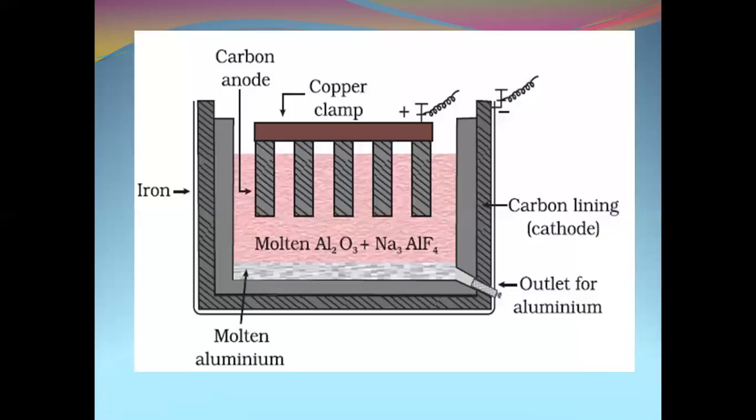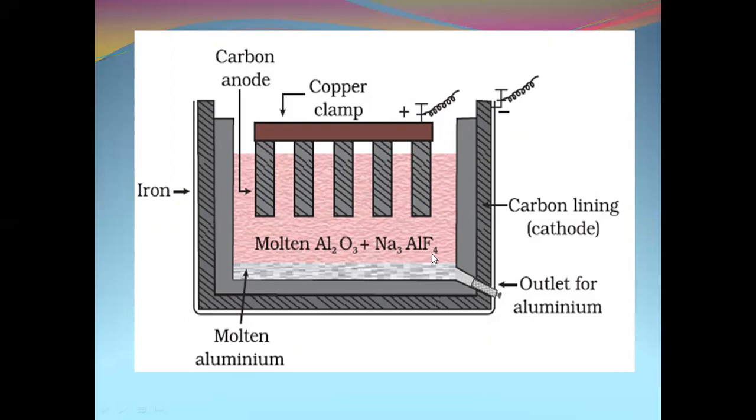This is the schematic representation of the Hall-Héroult process. Here you can observe the outside tank, which is a steel tank lined with carbon, which acts as the cathode, and graphite rods placed in it act as the anode. Molten bauxite ore, Al2O3, is mixed with cryolite, Na3AlF6.